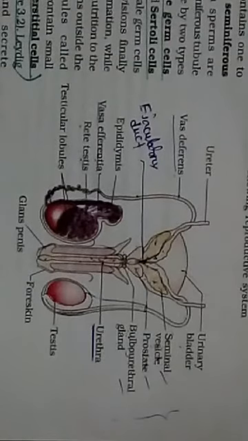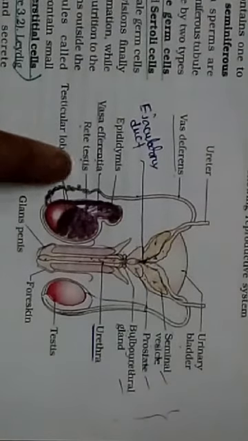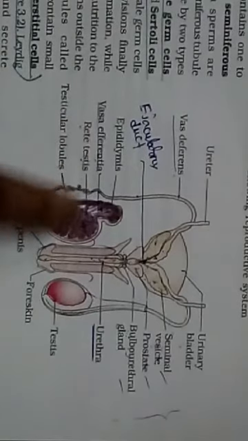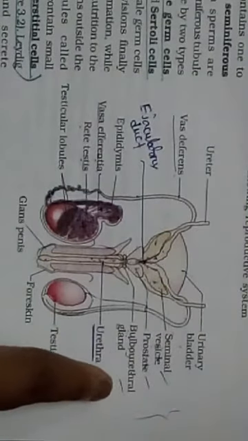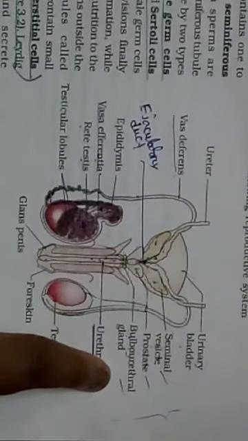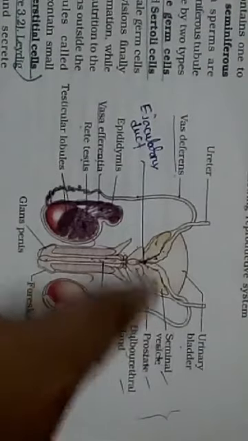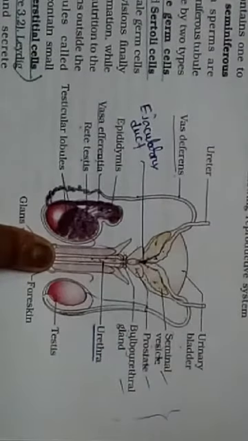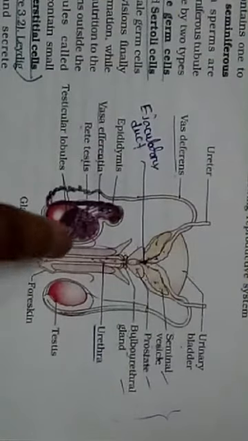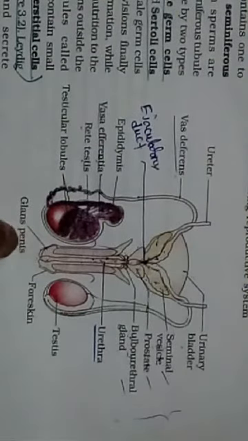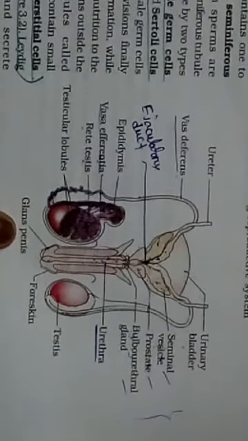There are 4 types of accessory ducts: rete testis, vasa efferentia, epididymis and vas deferens. Then the glands, like the prostate gland and bulbourethral gland. Then we talked about the external genitalia, also known as penis, which will transfer sperm along with semen inside the female reproductive tract.